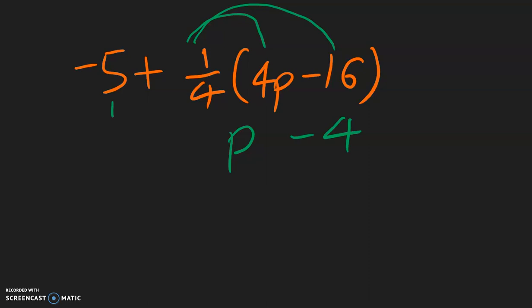And now this -5, we just copy it down, -5 plus p minus 4. And then, combining like terms, we have p by itself, -5 plus minus 4 is -9.